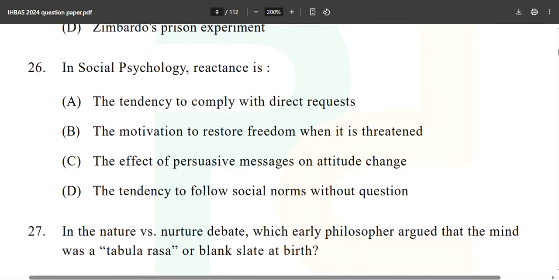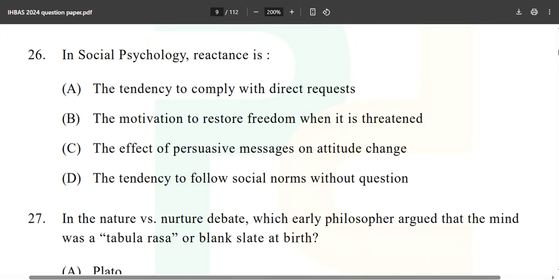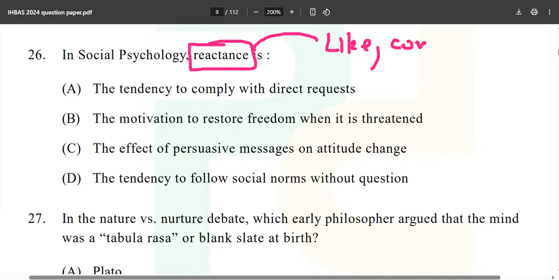Now moving forward to the next one, in social psychology, reactance is. I guess I have told you about this in previous videos as well. What happens in reactance theory? Let's suppose I am telling you to like the video or comment down below. You will never do that. Why? Because of the reactance.